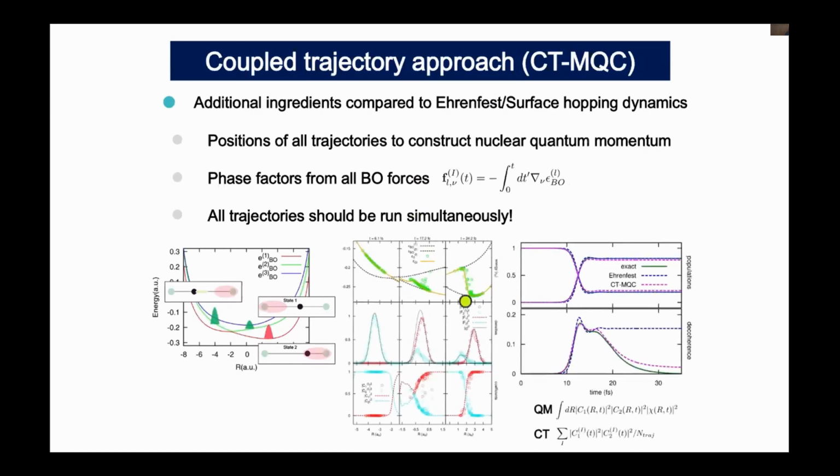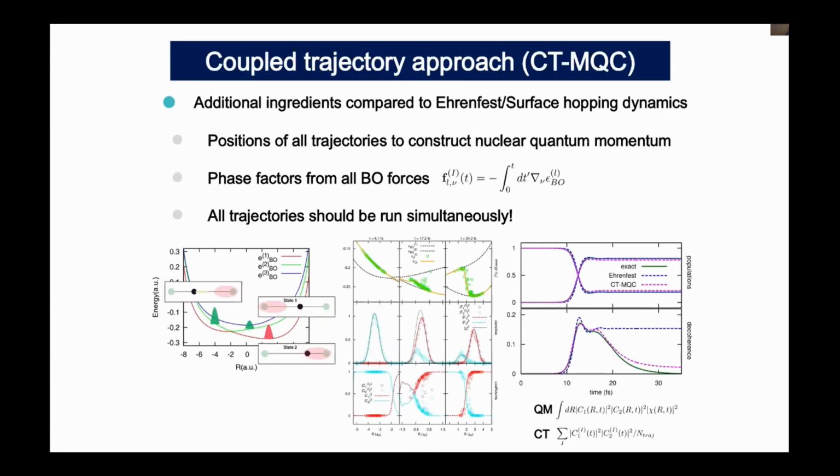So we can describe the correct potential energy surfaces and the correct distribution of the nuclear density. So we can see the splitting of the nuclear wave packet, and also we can see the correct spatial distribution of the coefficients or Born-Oppenheimer populations. So we can see this kind of spatial crossing of the Born-Oppenheimer population when the nuclear wave packet splits.